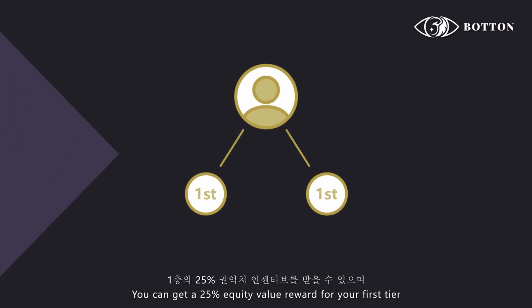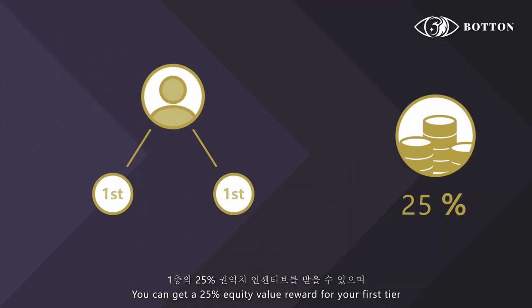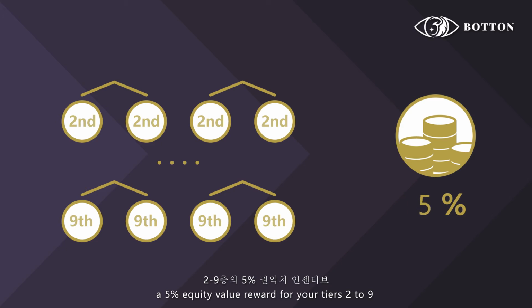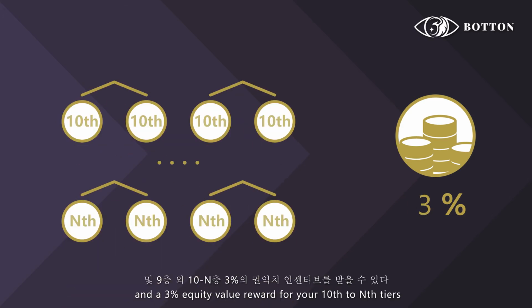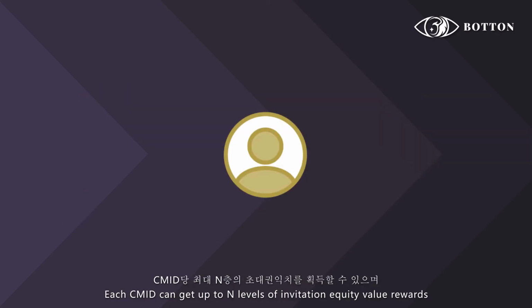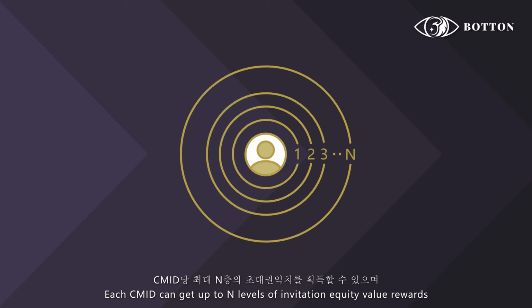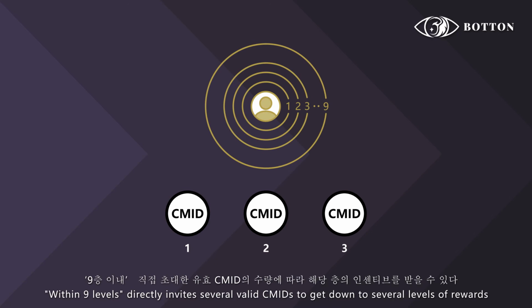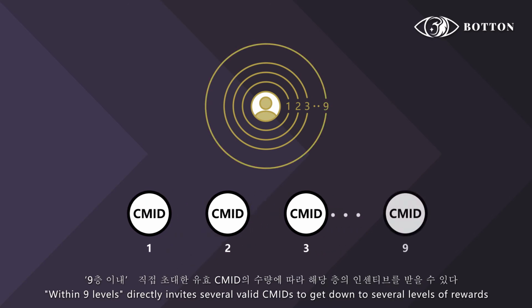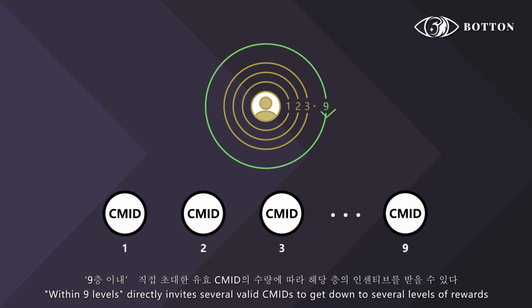You can get a 25% equity value reward for your first tier, a 5% equity value reward for your tiers 2 to 9, and a 3% equity value reward for your tiers beyond that. Each CMID can get up to N levels of invitation equity value rewards. Within 9 levels, directly inviting several valid CMIDs determines how many levels of rewards you get.